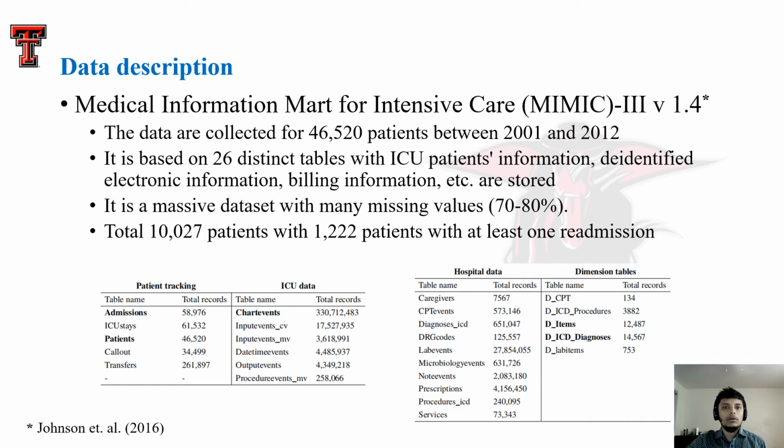Our patient cohort involved CHF and other CHF related diagnosed patients, which totals to 10,027. For a readmission, we only considered the patients who have been readmitted at least once and only kept their first readmission record. The non-readmitted patients, or patients who have not been followed up, were kept as usual.